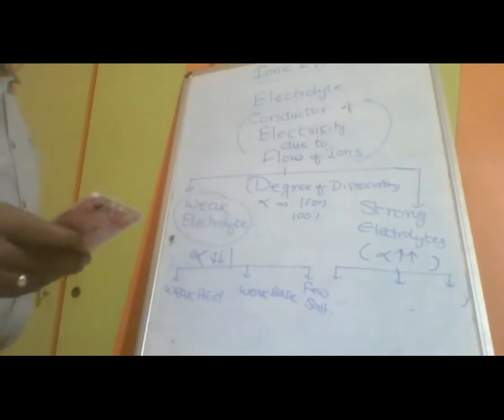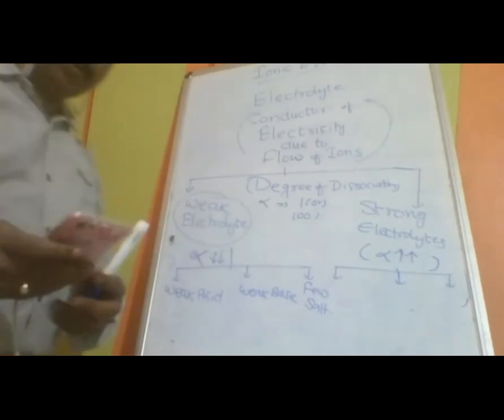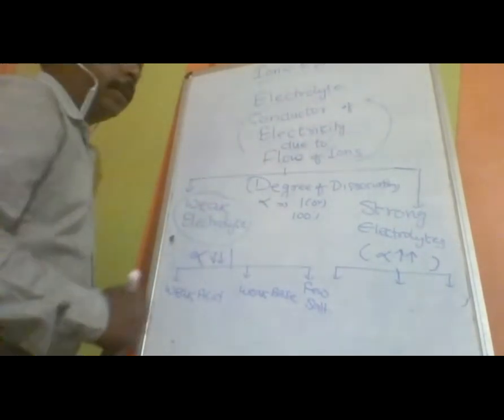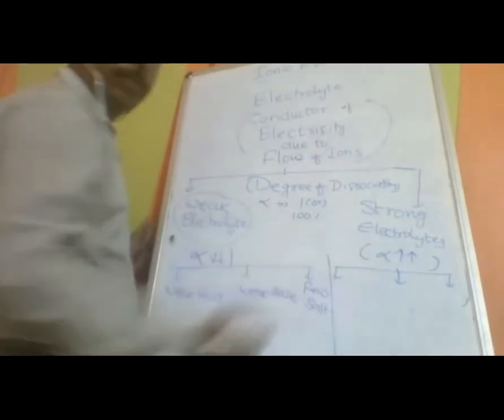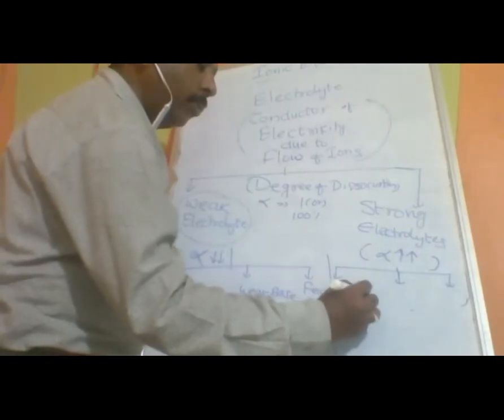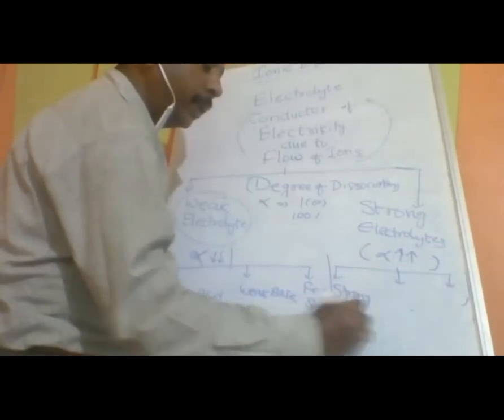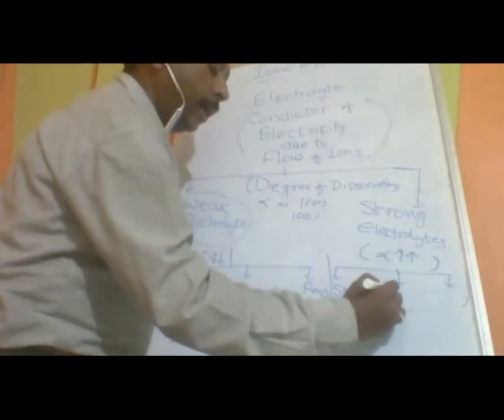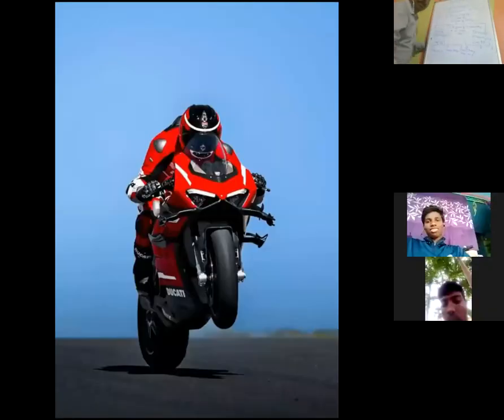Now coming to the next topic, strong acid and strong base. As you are aware, it is going to be just opposite to it. Their alpha is different, but they are going to give H plus only. So the substances which can give more number of H plus are called strong acids, and substances which can give more number of